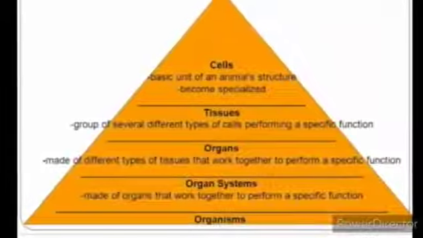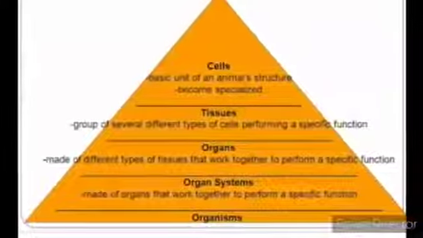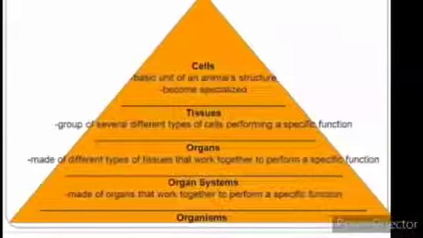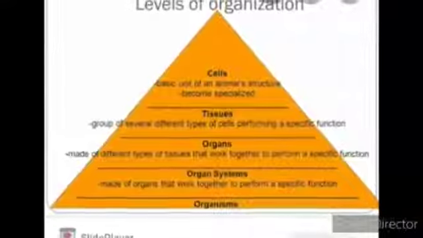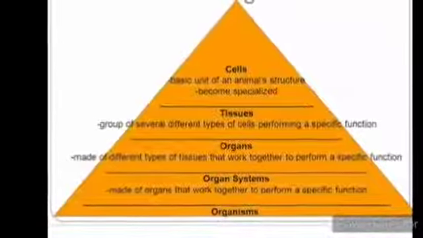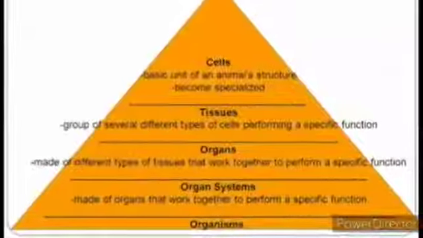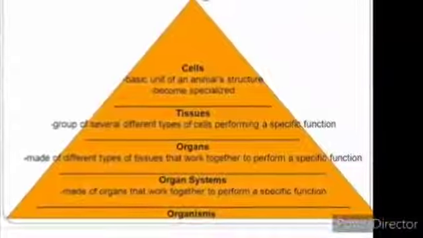Okay students, now I am going to tell you about the level of organization. This pyramid shows the level of organization. Level of organization means what our body is made up of. You all know that our body is made up of the smallest unit called cell. Cells when combined form tissue. Tissues when combined form organs.